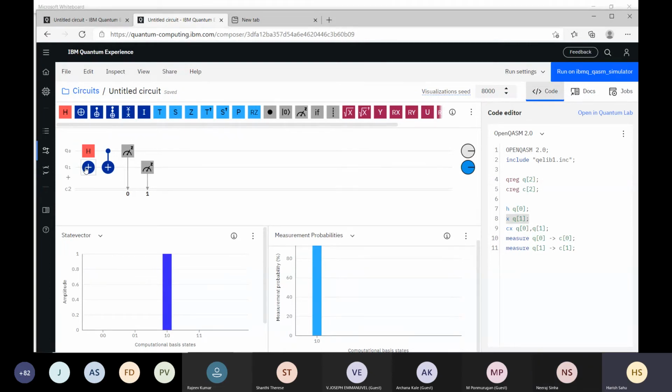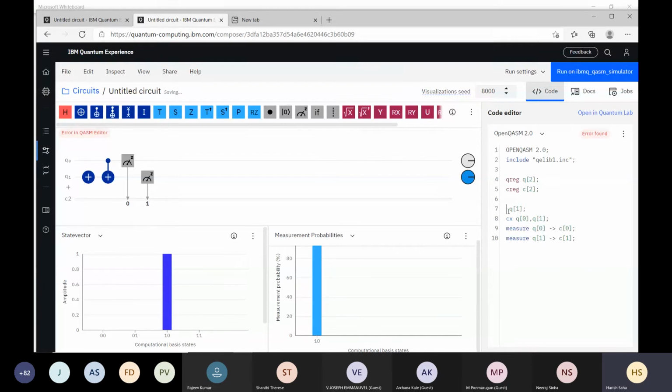And if I remove this gate, the corresponding code will also disappear. So you can switch in between. For a small circuit, graphical is a good way to do it. When we have a complex circuit, programming in quantum assembly is the other way to do it efficiently. So let's keep the circuit the same.